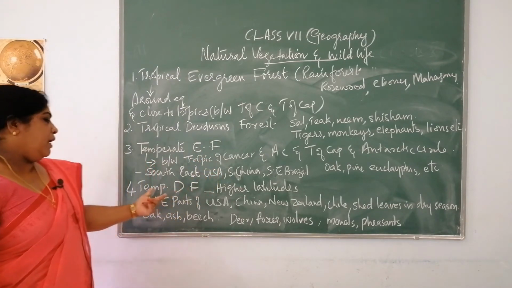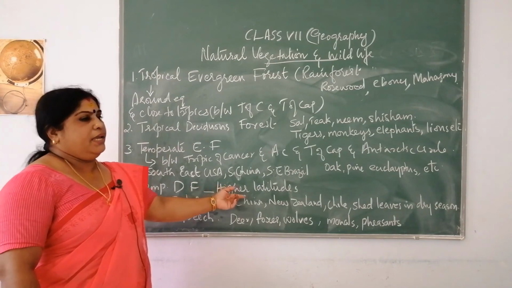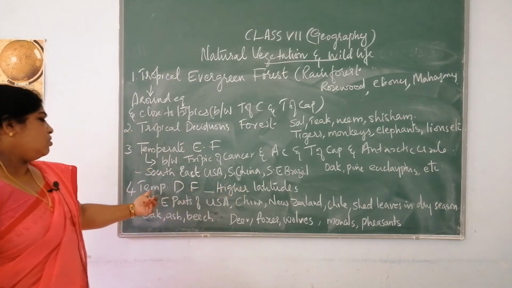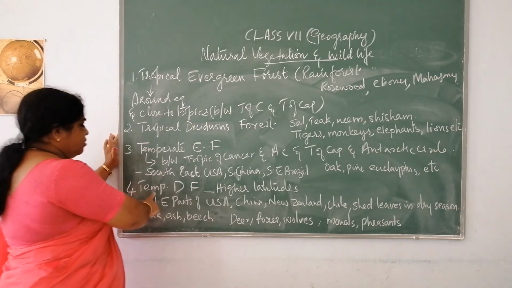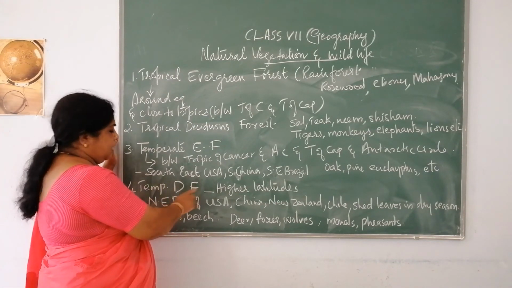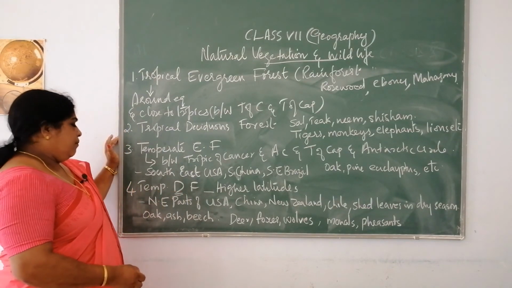Now next is temperate deciduous forest. Temperate deciduous forests are usually found in higher latitudes. Temperate means areas which lie between the Tropic of Cancer and the Arctic Circle and between the Tropic of Capricorn and the Antarctic Circle. Deciduous means trees which shed their leaves once in a year.